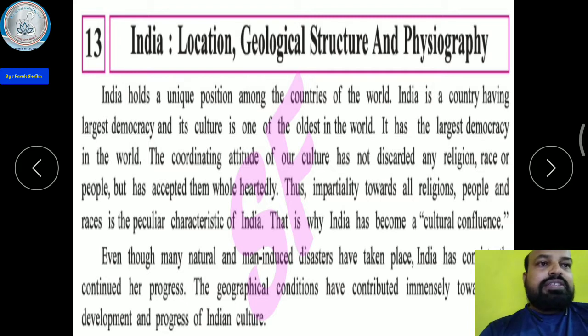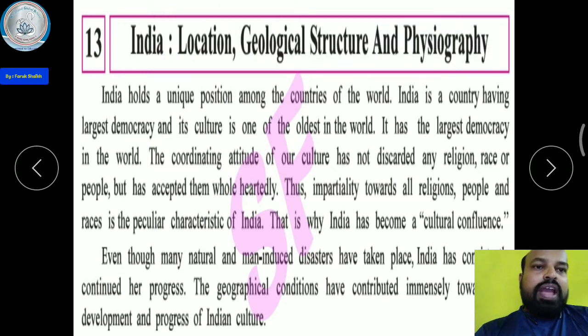India is a country having the largest democracy, and its culture is one of the oldest in the world. India has one of the oldest civilizations, such as Harappa, Mohenjo-daro, Lothal and Valbi. That is why India has the oldest culture and the largest democracy in the world.